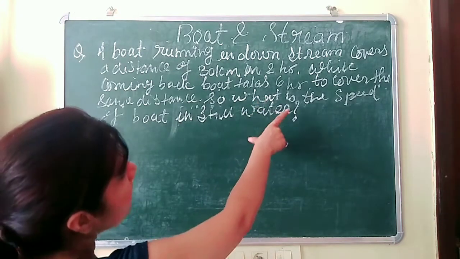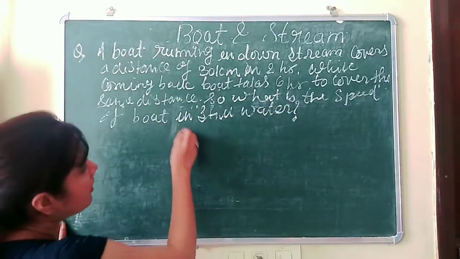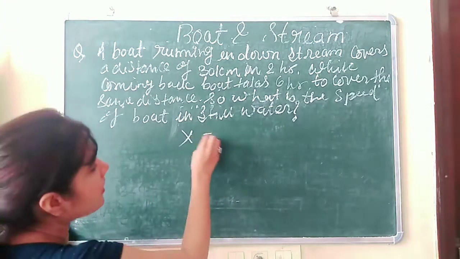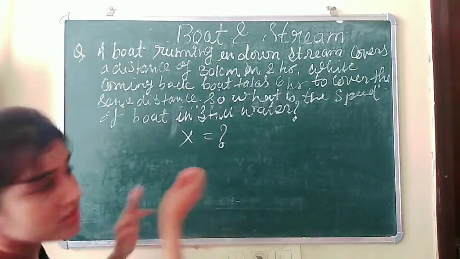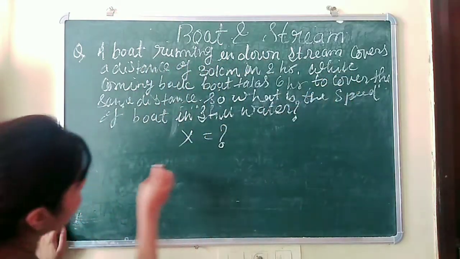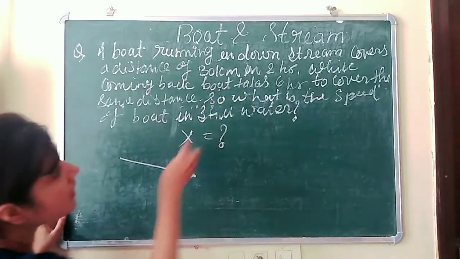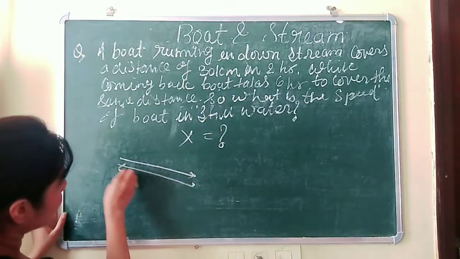First, we have to find the speed of the boat in still water. So the speed of the boat is nothing but x, so we have to find x. And what it has given: a boat is running in downstream, which means it is running like this, and it is covering 30 kilometers in 2 hours.